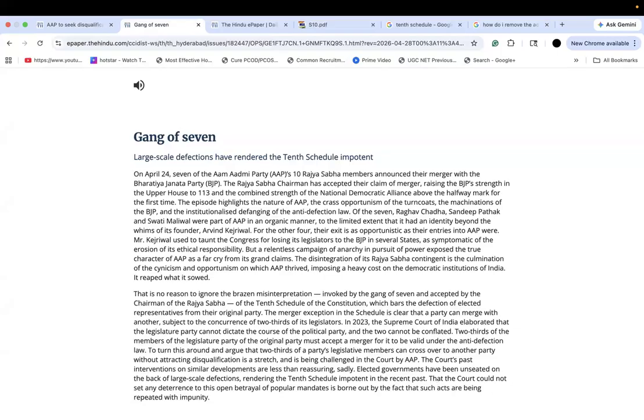That the court could not set any deterrence to this open betrayal of the popular mandates is borne out by the fact that such acts are being repeated with impunity. So the author is of the opinion that since no punishment has been attracted for anti-defection, because it's being tied under this clause of merger wherein they found some loophole, and also courts are not reaching out that much, they're just breaching the anti-defection law left and right.